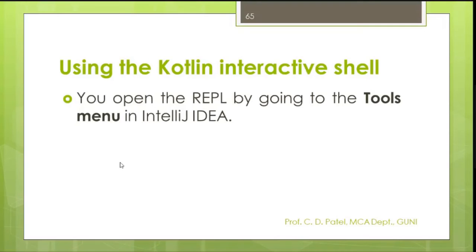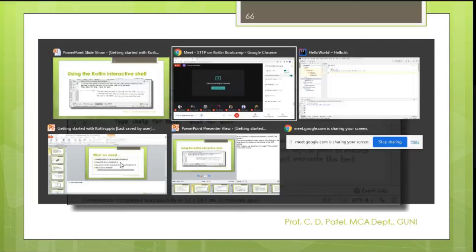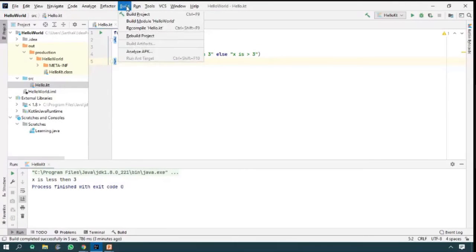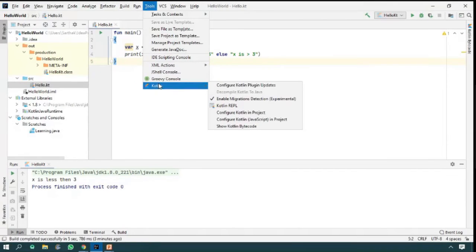Now I am going to show you the interactive shell, just like a command line interface. Please follow the Tools menu, and there is a Kotlin REPL, and type the code like this. Let me show you. The build window, tools window, and there is a Kotlin option and there is a Kotlin REPL.